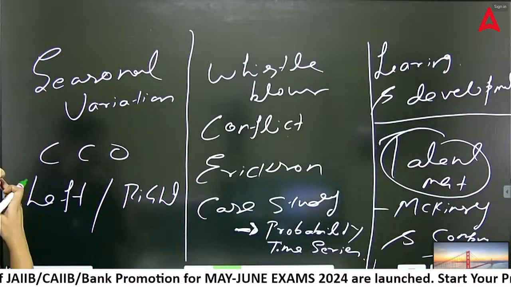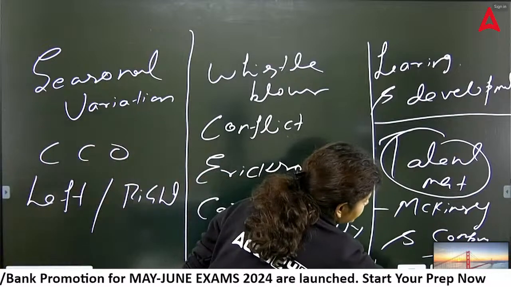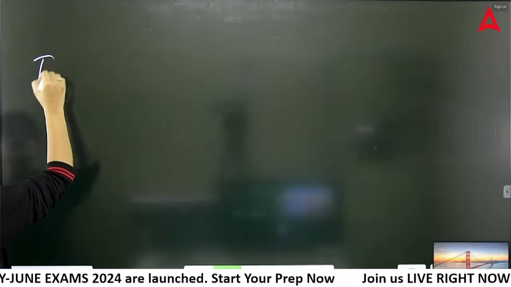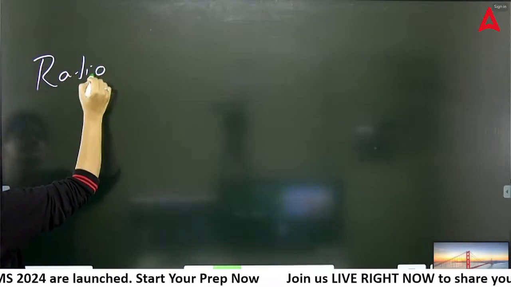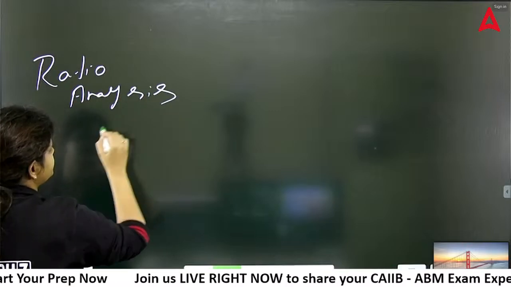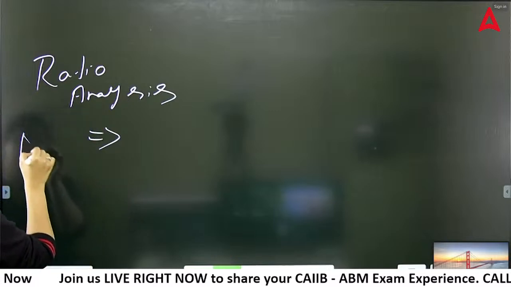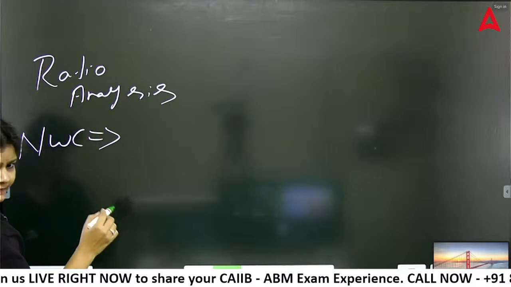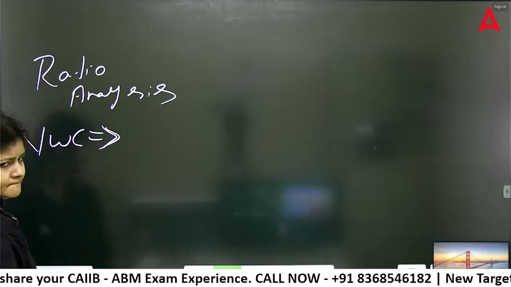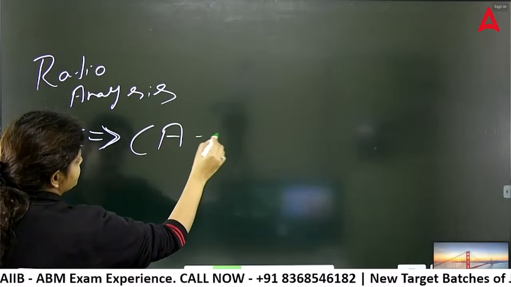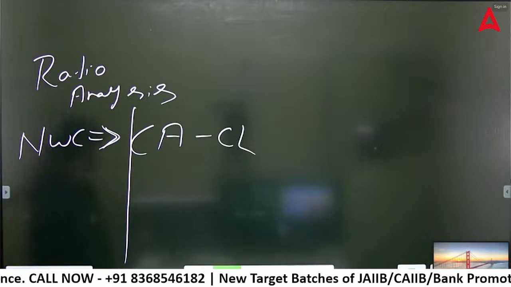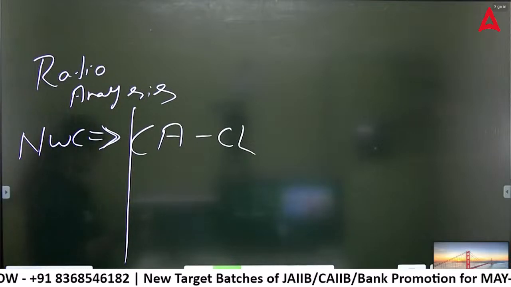One more question from ratio analysis. Current asset is given as 660 lakhs, and current ratio is given as 2:1, and we have to find the NWC, net working capital. Very simple. First find the current liability from current asset and current ratio. 2:1 means 330 will be your current liability. Then subtract it: current asset minus current liability, and the answer is 330. NWC is current asset minus current liability.